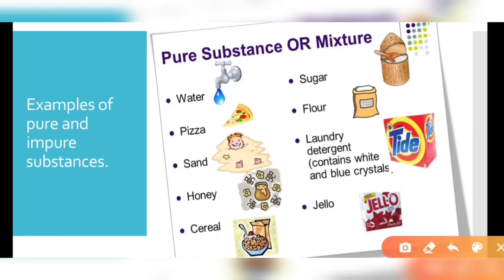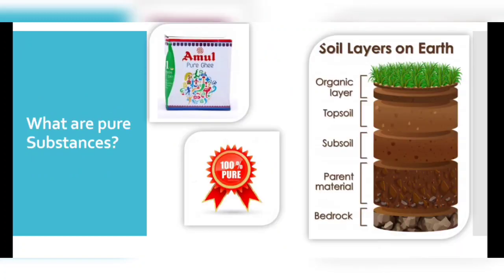You can see here in the pictures water, sugar, pizza, flour, sand, detergent, honey, cereals, jelly. Can you differentiate between them, which are pure substances and which are impure substances, or we can say mixtures? We'll say that flour is pure, no, it's a mixture. Sand is pure, no, it's a mixture, right? So let's learn why we call them mixtures and why we call others pure substances. The second question of the chapter title itself: what are pure substances?